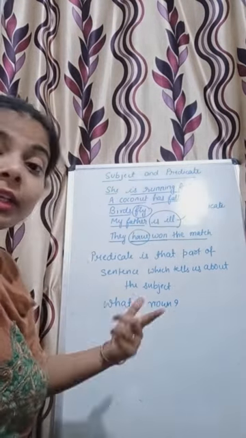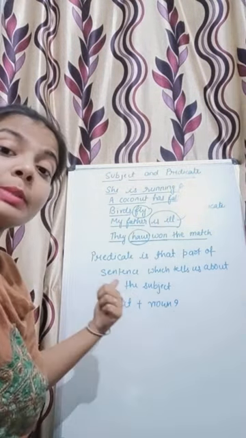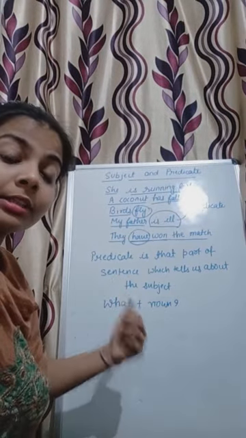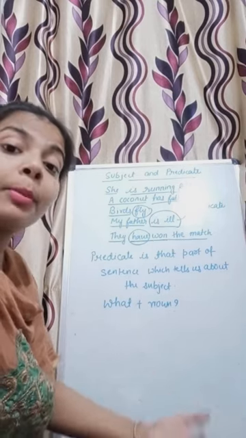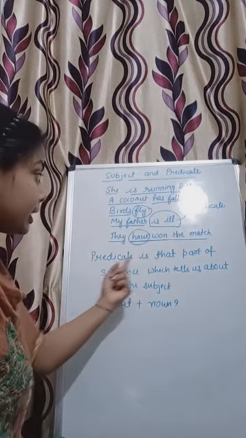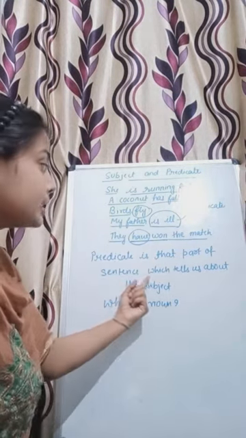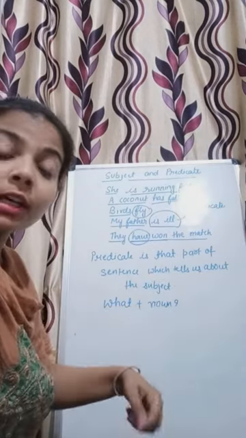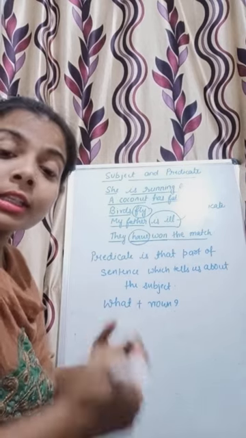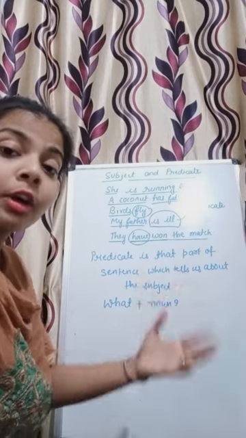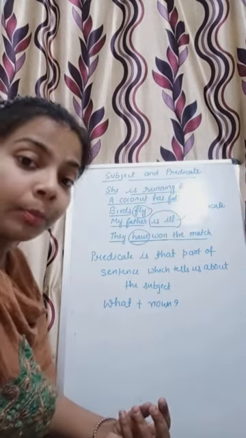Next we learned what is predicate. Predicate is the remaining part of a sentence which tells us about the subject. It helps us know what the subject is doing or what the subject is all about.